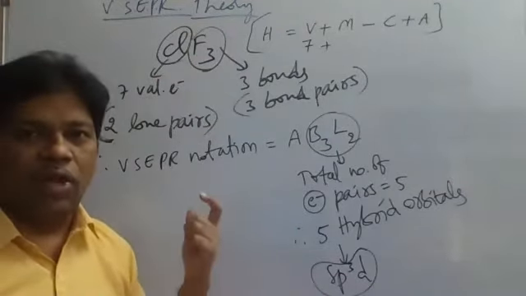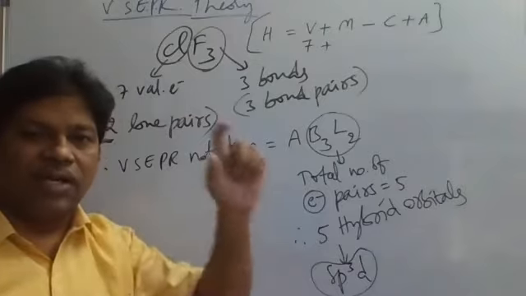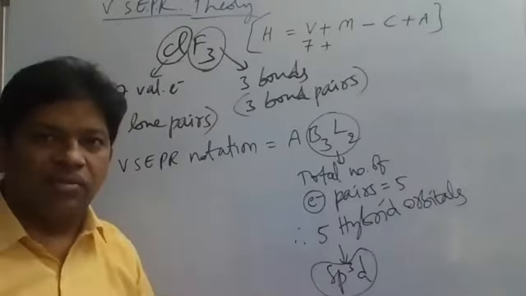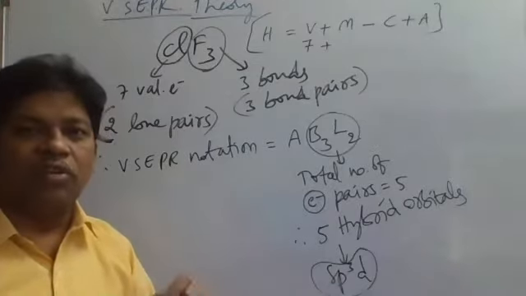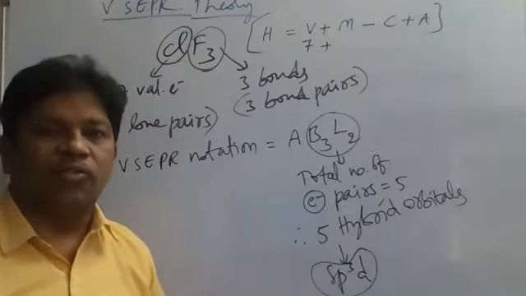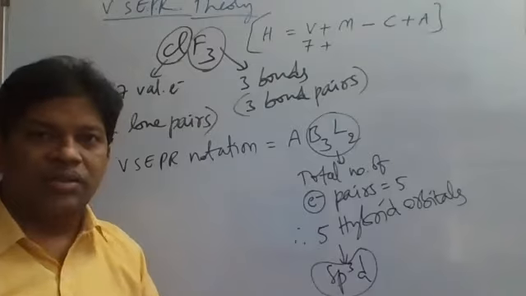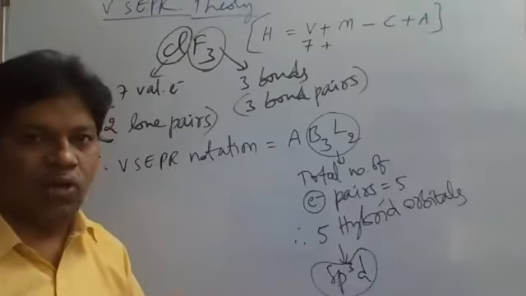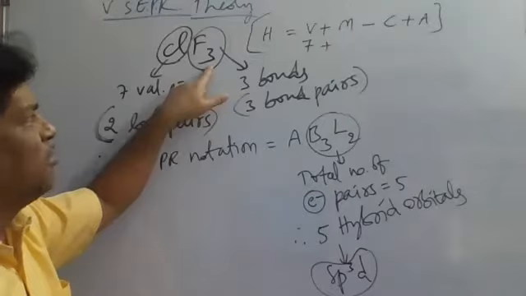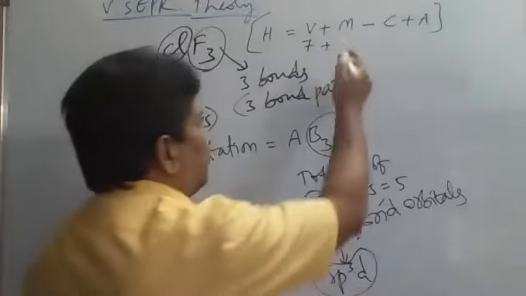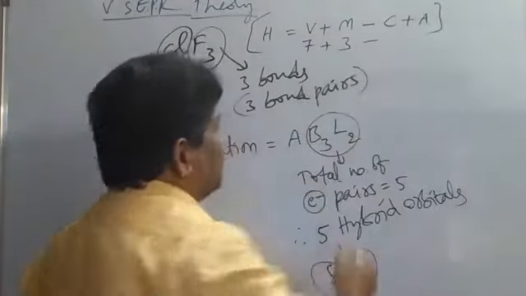So generally in covalent molecules, if the surrounding atoms are hydrogen or halogen atoms, the number of monovalent atoms is equal to the number of hydrogen atoms and halogen atoms around the central atom. Here around the central atom there are 3. So M is 3. Minus C, the cationic charge.